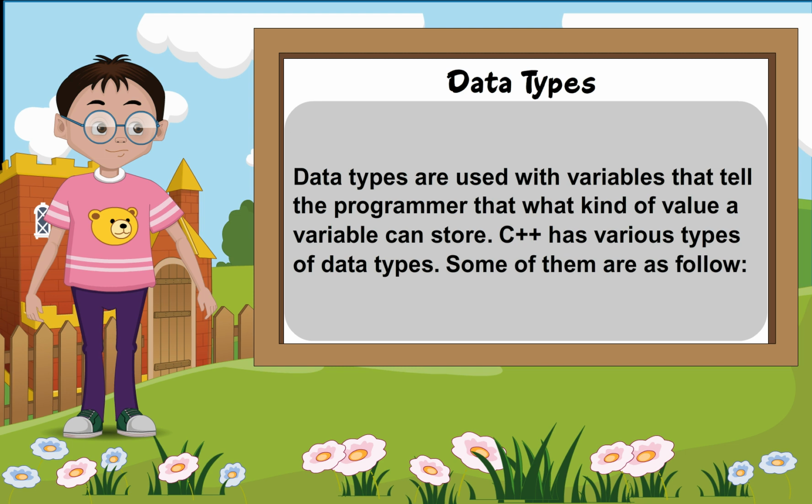Data types. Data types are used with variables to tell the programmer what kind of value a variable can store. C++ has various types of data types.